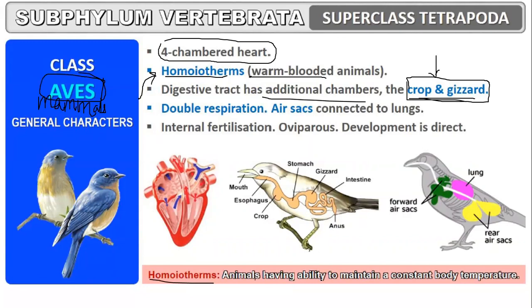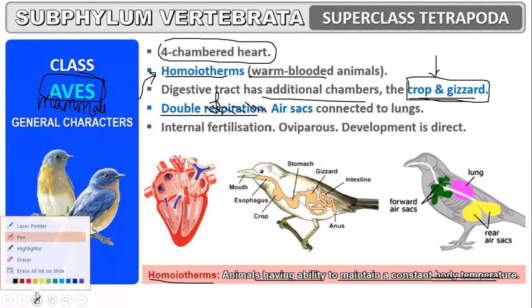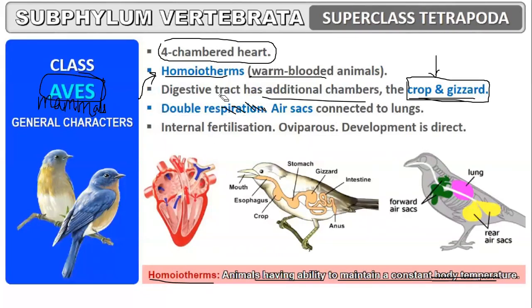Homeotherms are those organisms that have the ability to maintain a constant body temperature. They show double circulation.